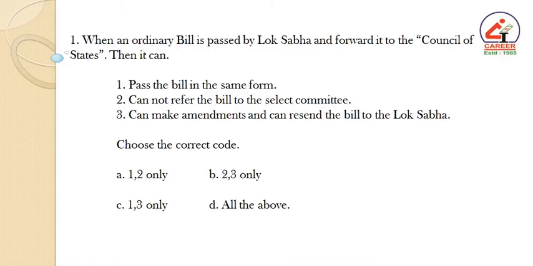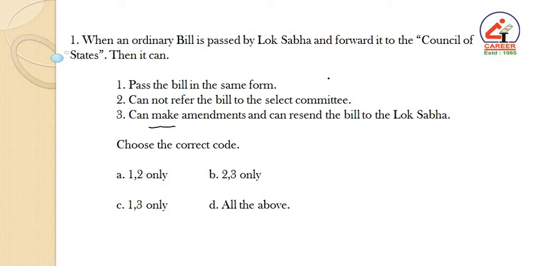Now, start with the first question. When an ordinary bill is passed by Lok Sabha and forwarded to the Council of States, then it can pass the bill in the same form, and it cannot refer the bill to the Select Committee, and it can make amendments and can resend the bill to the Lok Sabha.